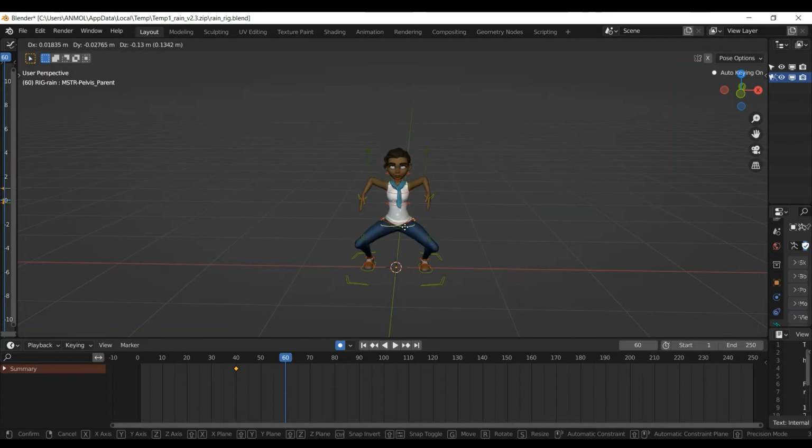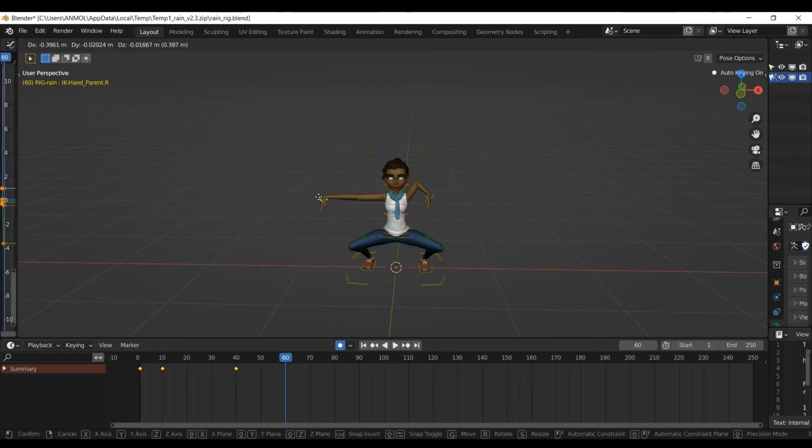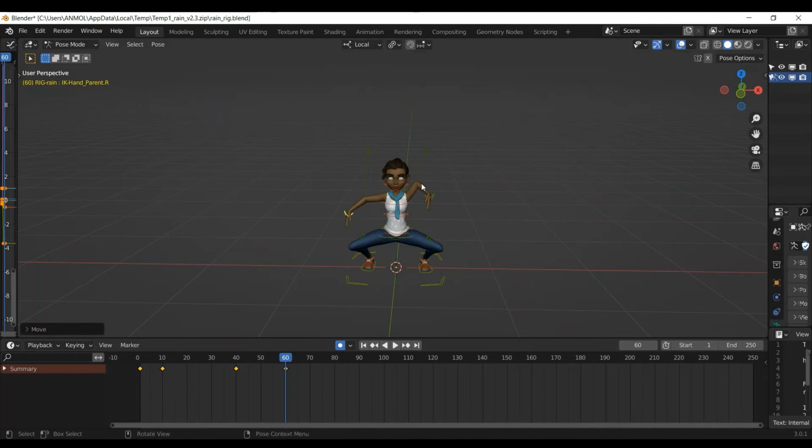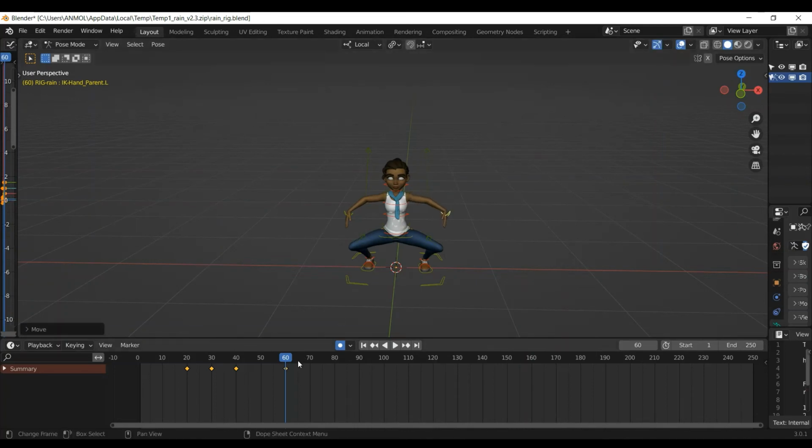Move our waist down a little bit. Move the hands rightwards. I'm just creating a funny action. Let's go to the 70th second.